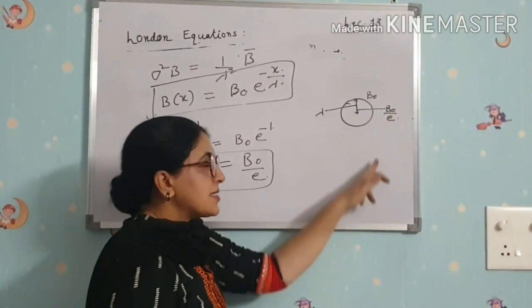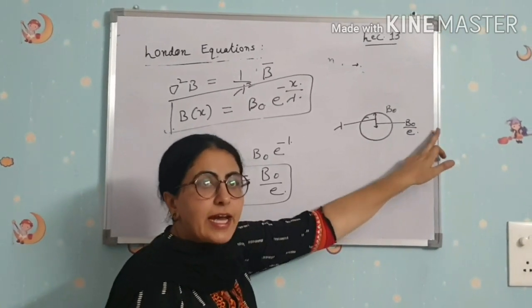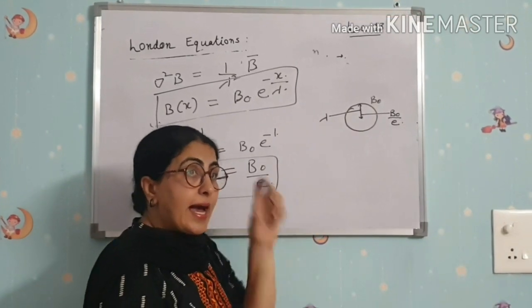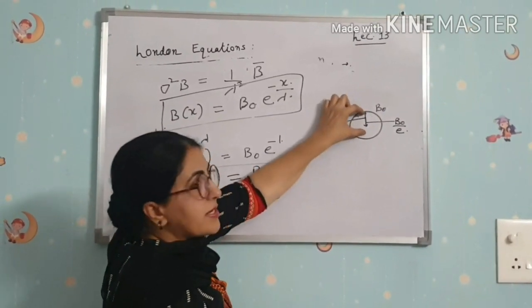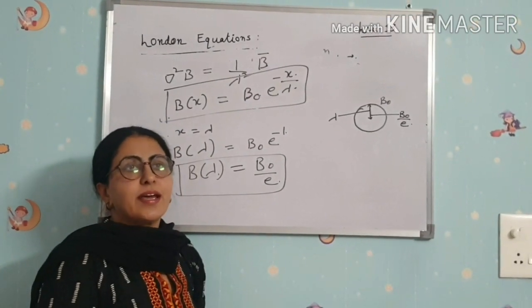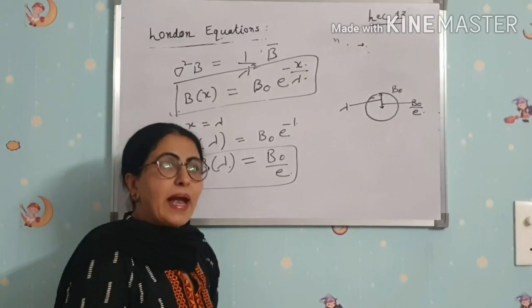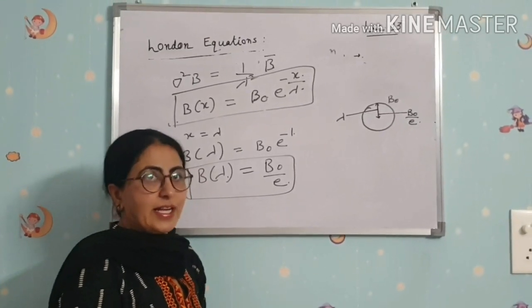The magnetic field inside the superconductor reduces to 1 over e times the field at the surface. At that time, this distance from the surface to inside the superconductor is called penetration depth. Clear?